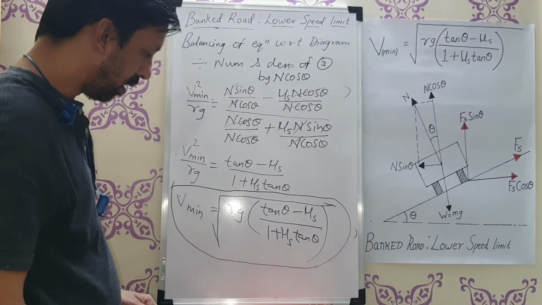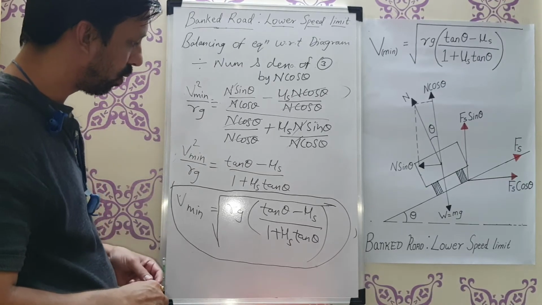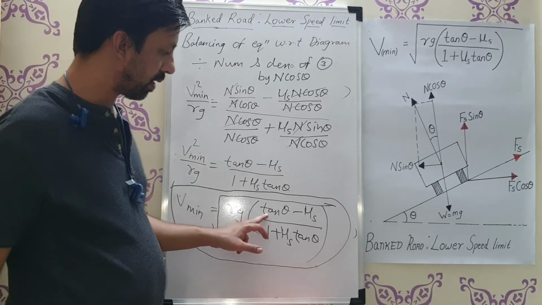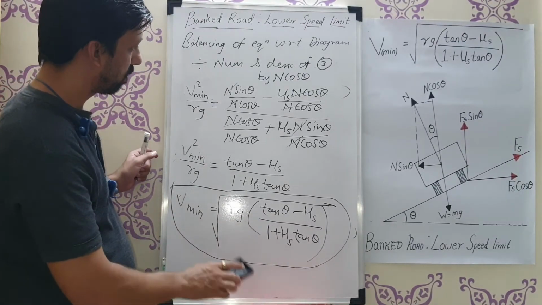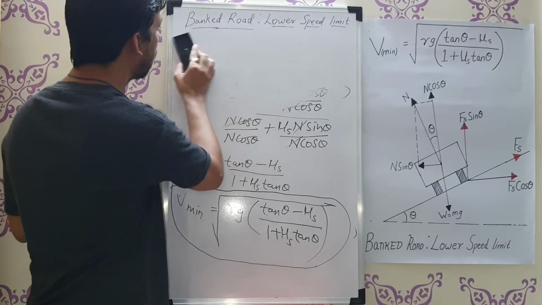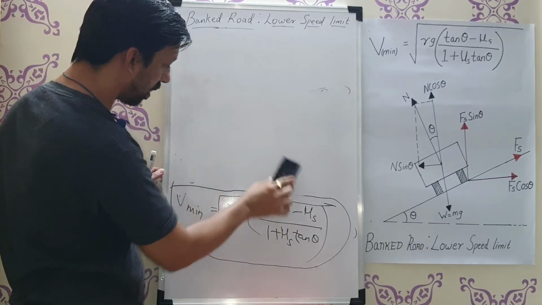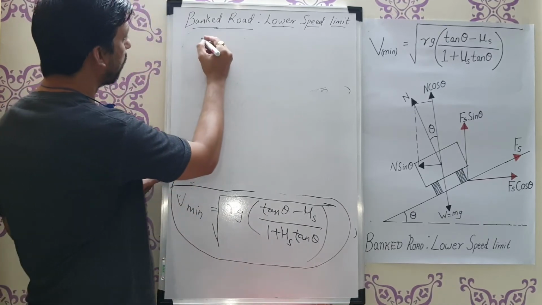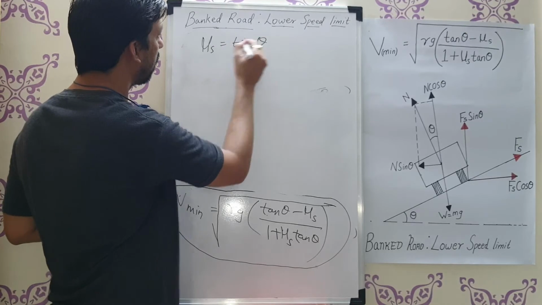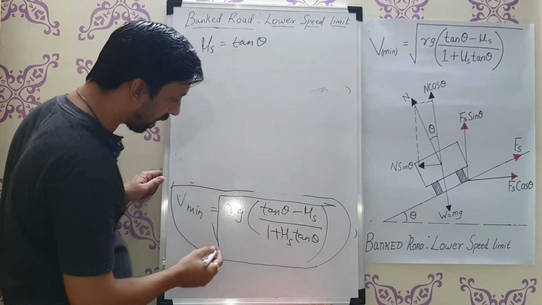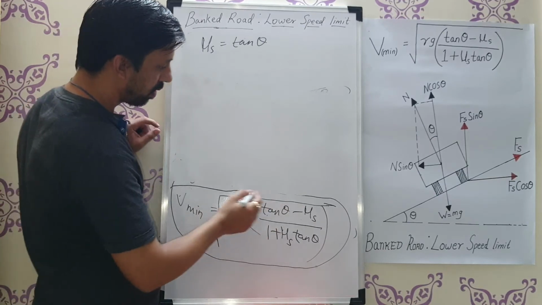Now what is actually the logic in this equation? Suppose in this particular equation I take the value of mu s equal to tan theta. If mu s is equal to tan theta, then what I will get is tan theta minus tan theta in the numerator.